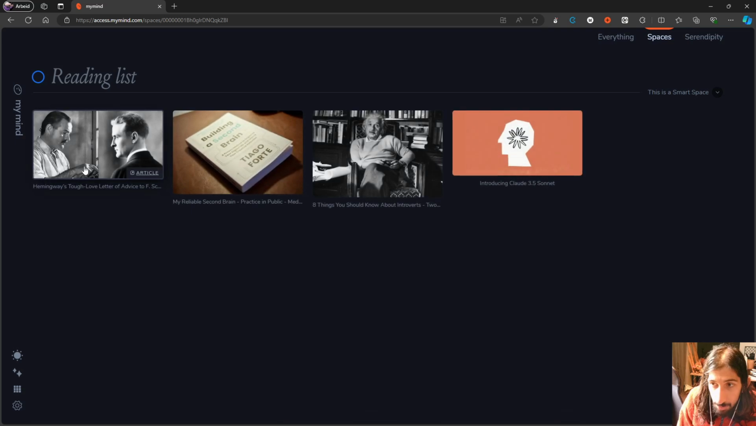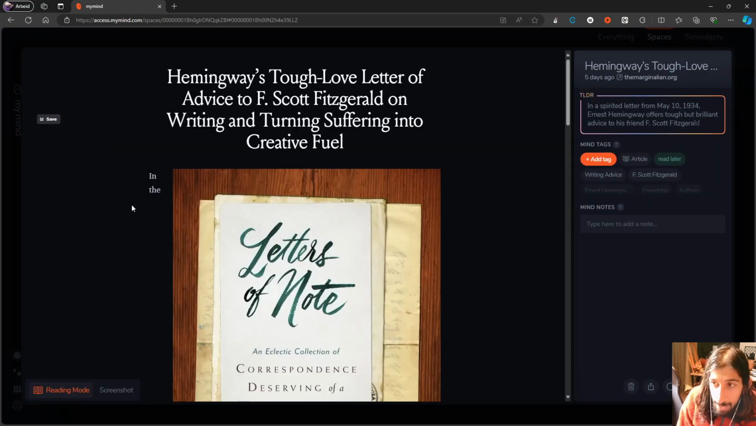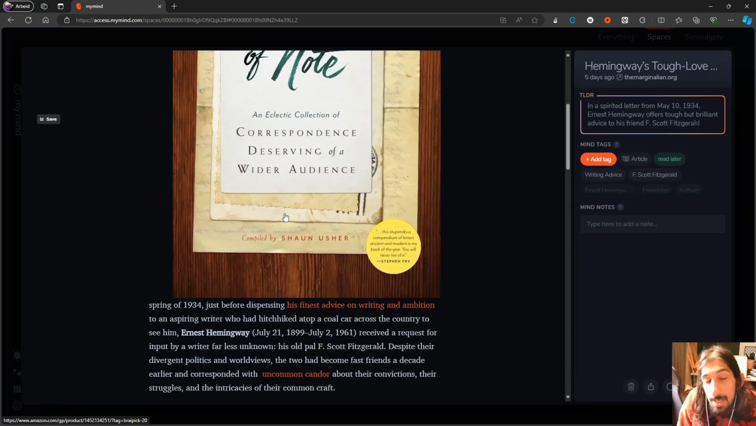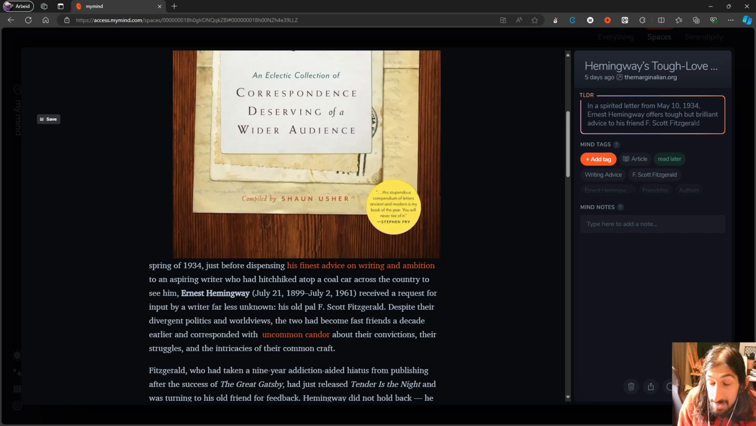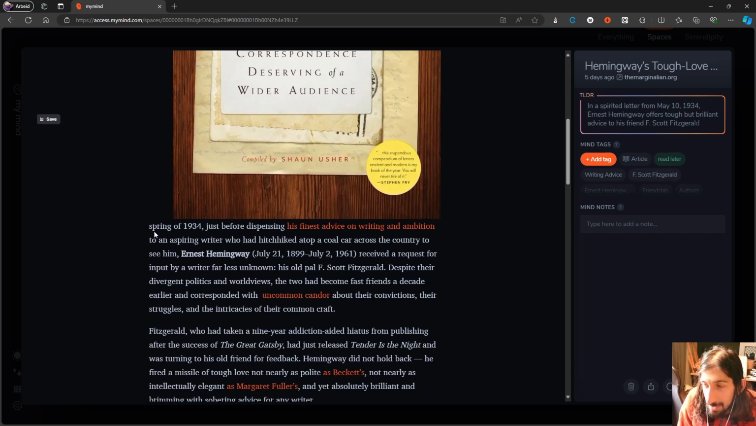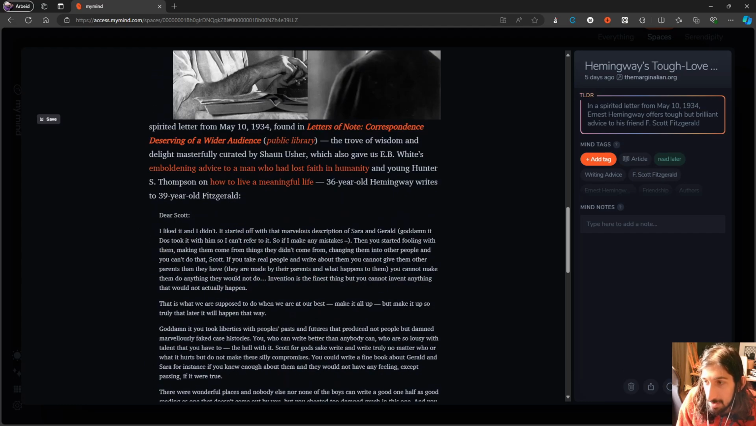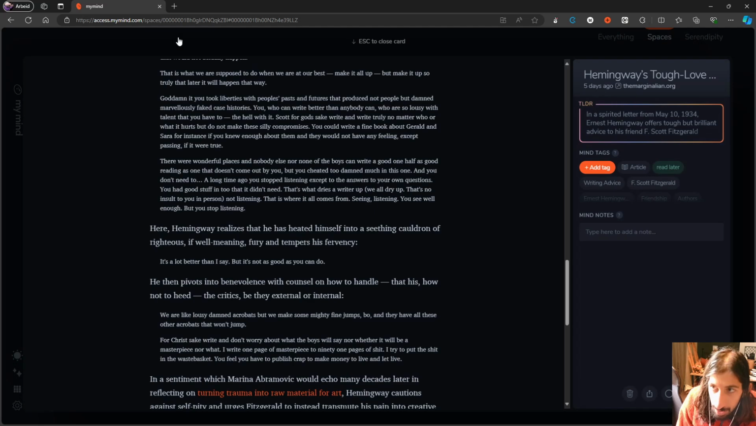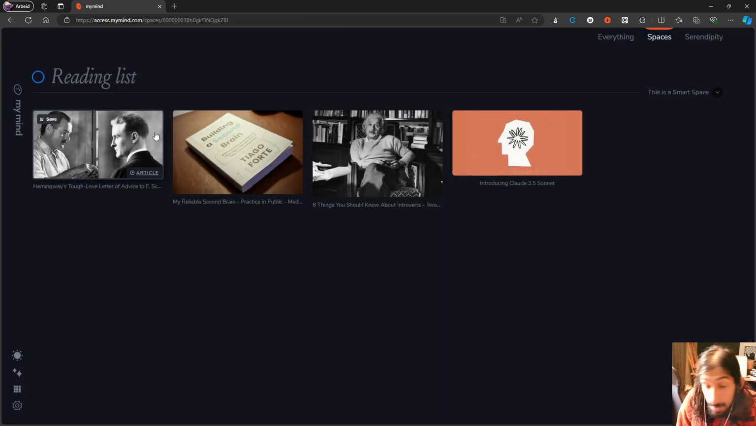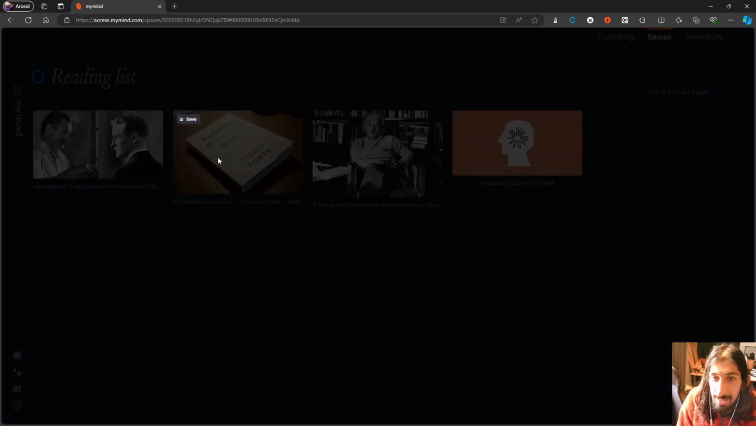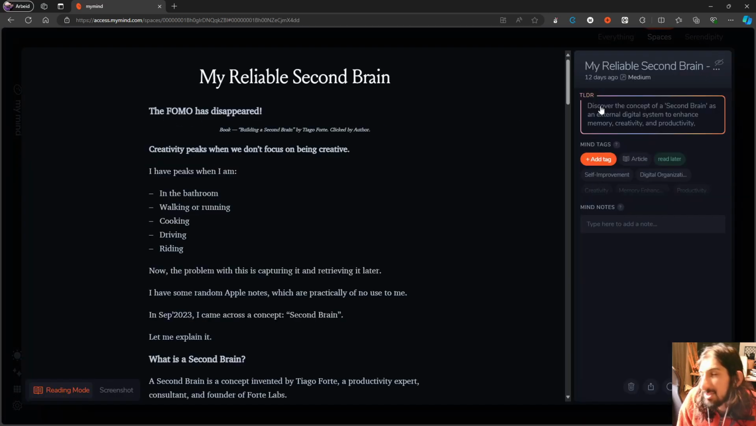So if we jump into my reading list here, I have a backup of the article. So even if the URL disappears, I will still have this inside of my note-taking app, and it strips away everything, just giving me the article right here, which I can read through. So I really love that feature, and I also have the TLDR right here.